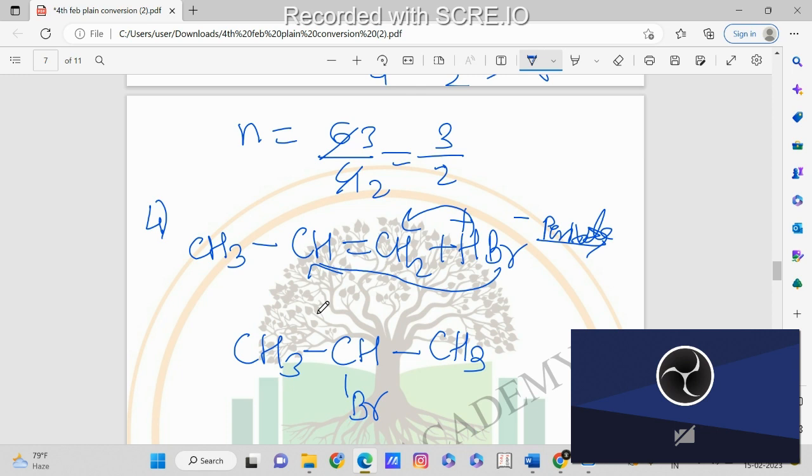Then any one chemical reaction can come in the form of a reaction. Then conformations can come, Sawhorse and Newman conformations, which are also important. From alkenes also, reactions can come, preparation of alkenes, then the physical properties, same as alkanes, not much difference over there. Then chemical properties can also come, then geometrical isomerism is also important, so questions might come from that too.